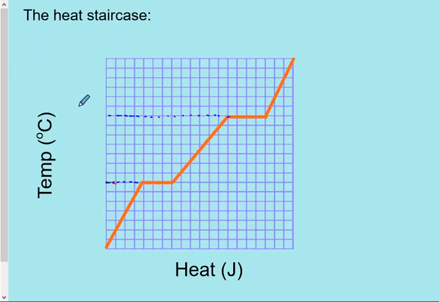Right here is our boiling point, but that's going to change for different substances. Not all substances obviously boil at 100. So this is our boiling or condensing point. And right here is our melting or freezing temperature.